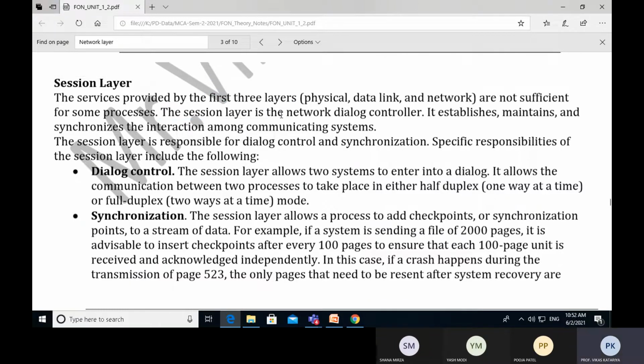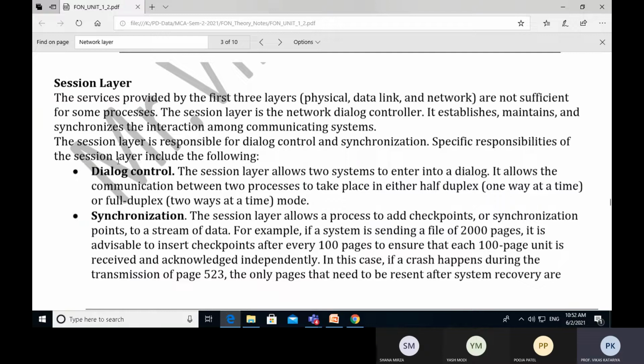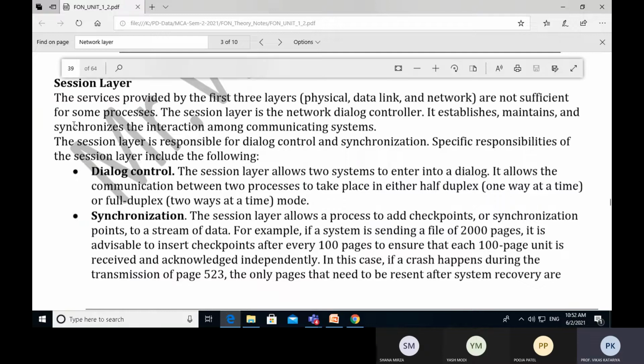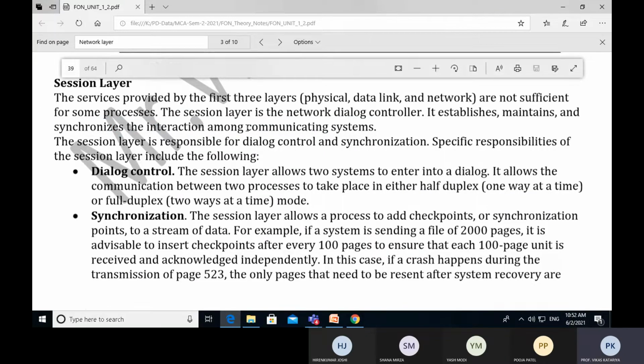The session layer is the network dialog control. It establishes, maintains, and synchronizes the interaction among communicating systems. If two systems are in a single dialog control, both systems can transmit their data privately. You have seen that if you transfer your money from one account to another account, there must be a session.